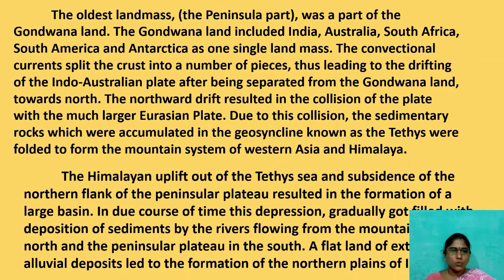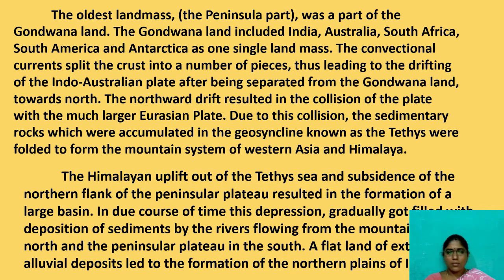The Tethys were folded to form the mountain range of the Himalayas and Western Asia. The Himalayan uplift of the Tethys Sea and subsidence of the northern flank of the peninsular plateau resulted in the formation of a large basin.